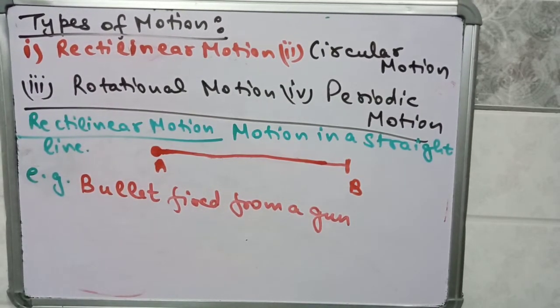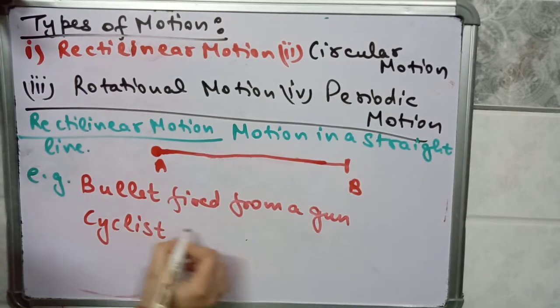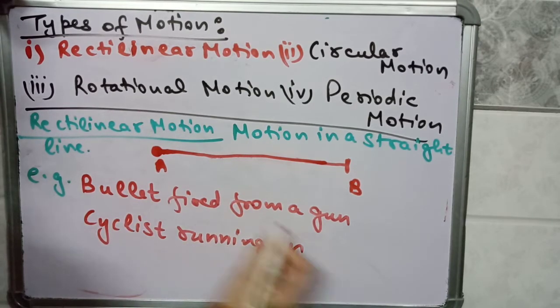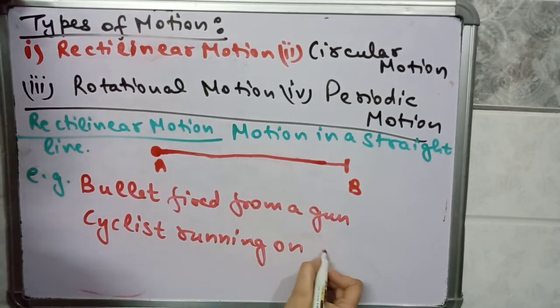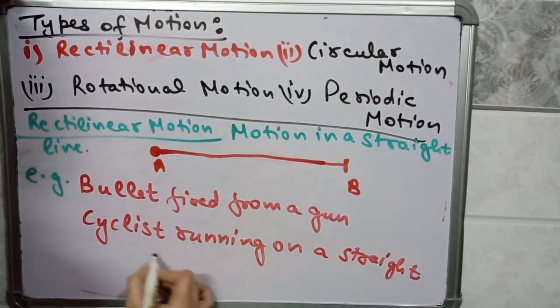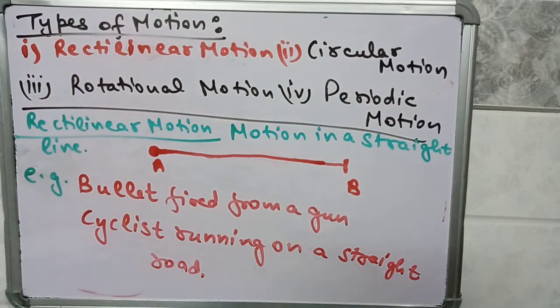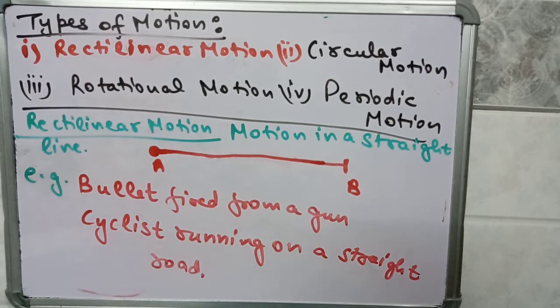A cyclist running on a straight road where not a single curve is present also has rectilinear motion. This is the simplest type of motion. Linear means straight, so rectilinear motion is a motion in a straight line.